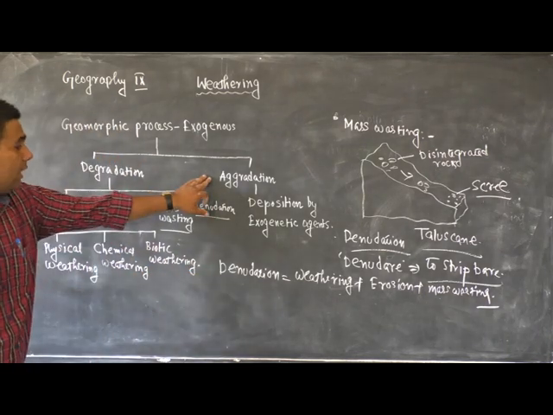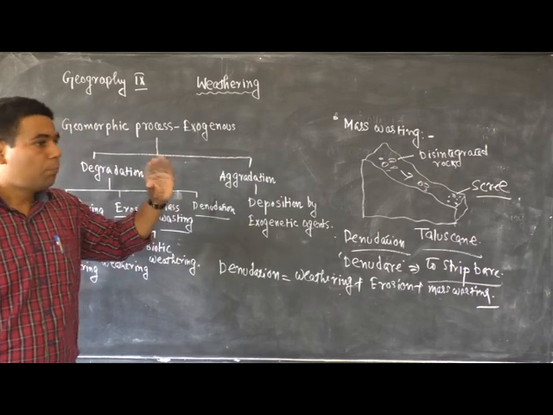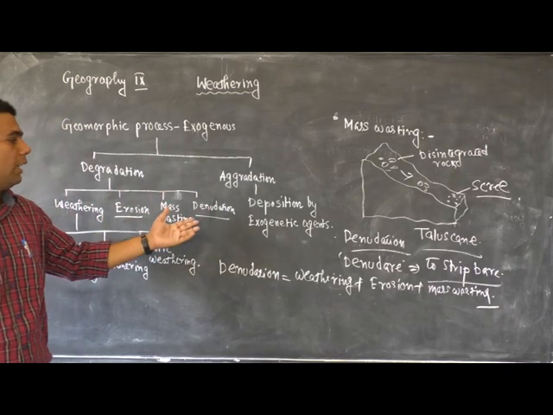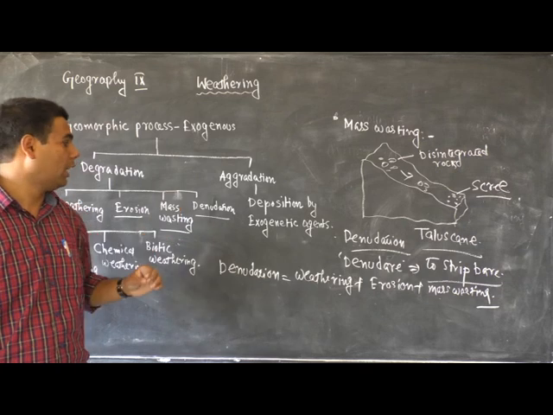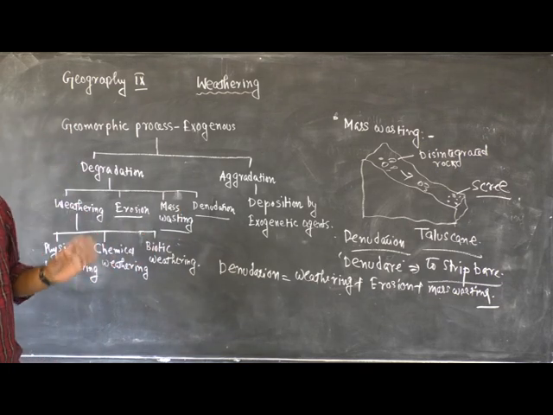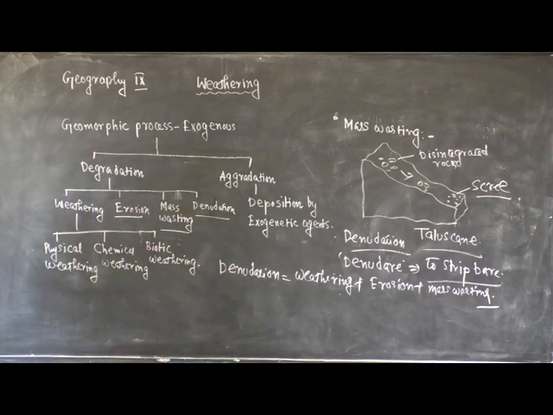And it is the degradation. Degradation is the deposition of the eroded materials in the lowland area of the earth surface. Thank you all. In the next class, I will discuss the types of weathering, the physical weathering and the process of physical weathering.